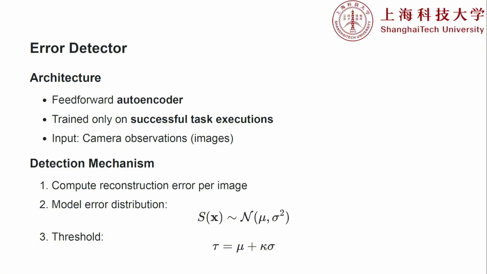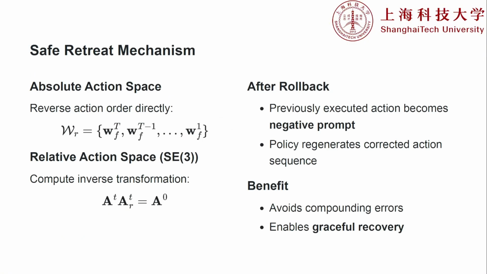So, the alarm is triggered. What happens next? The robot retreats. Because diffusion policies output a sequence of planned actions, we maintain an execution buffer of the robot's recent history. In absolute action spaces, retreating is as simple as reversing the timeline of target coordinates. But in relative action spaces, like continuous 3D movement, we calculate the inverse transformations. We compute the exact reverse action sequence, ART, to safely roll the robot back to its last known safe SE3 pose. We are physically pulling the robot out of the blind spot.